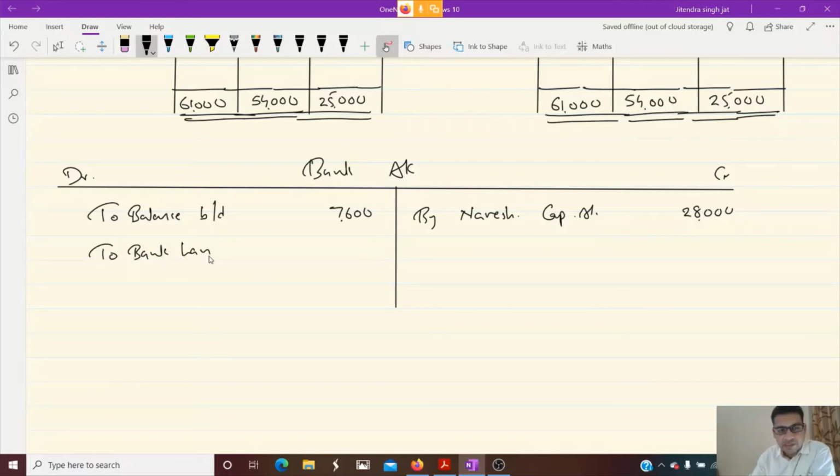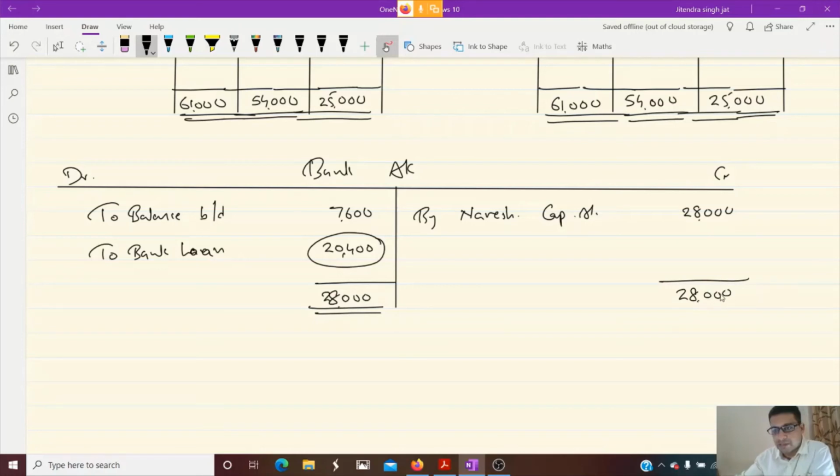It means the balancing figure is the loan. So 28,000 minus 7,600 will be 20,400. Okay. It means you have taken a loan. So this loan will also come in the balance sheet, liability side. Is that clear? I hope it is clear to everyone.